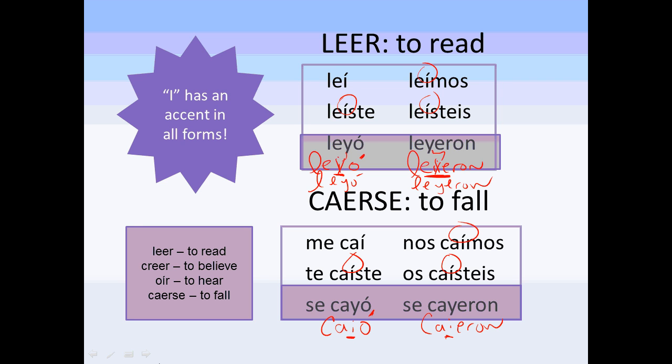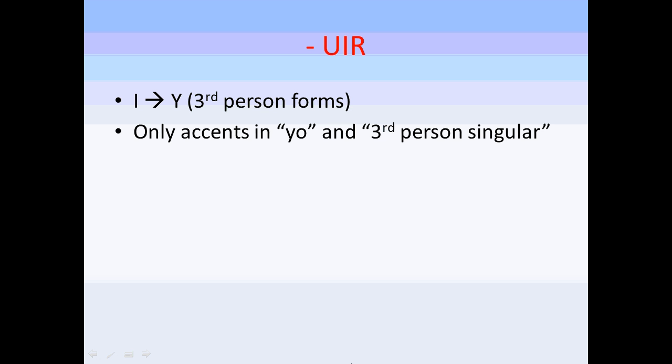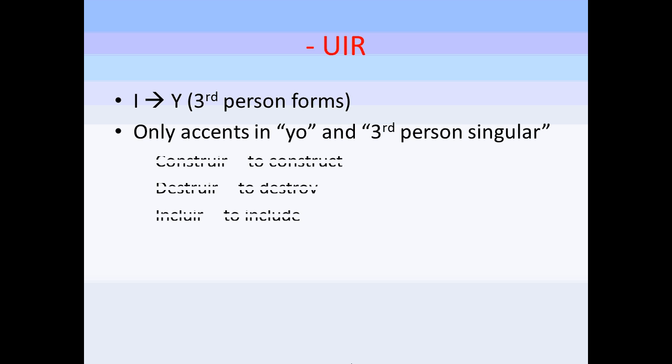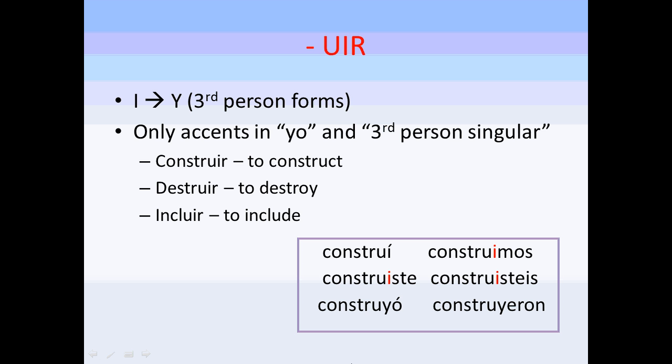Like I said, caerse does not have to be reflexive all the time. So the UIR verbs, okay, I to Y in the third person. The only accents are in the yo and the third person singular. Okay, construir, destruir, incluir. This is already on your sheet, so you don't have to fill this out anywhere. And then here is the conjugation of construir.